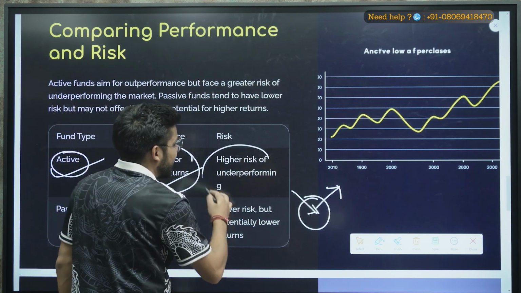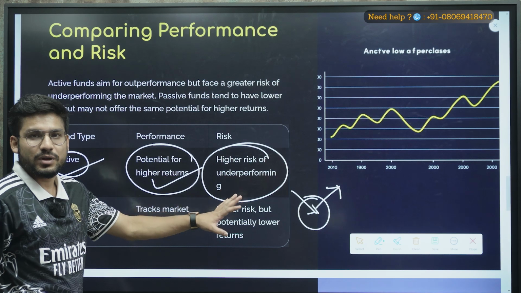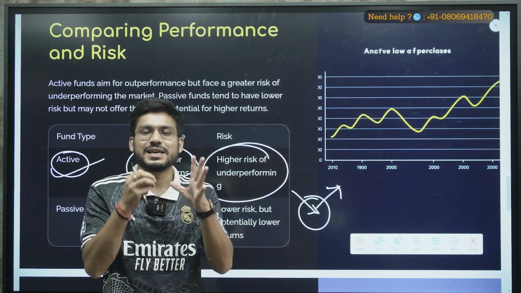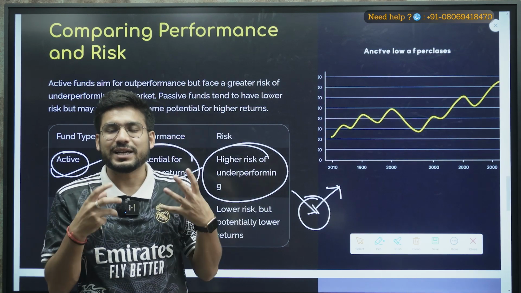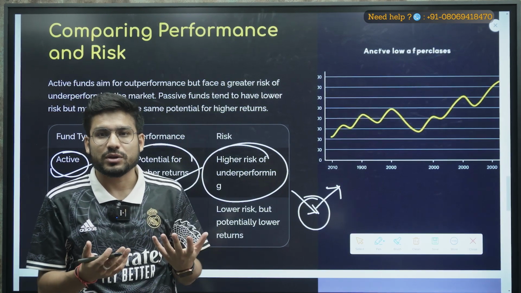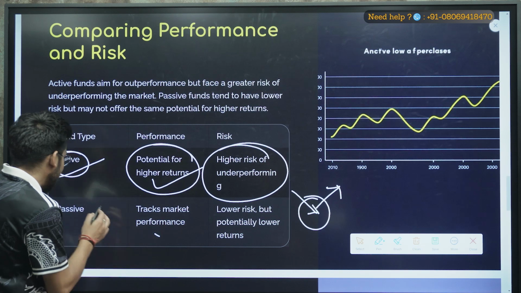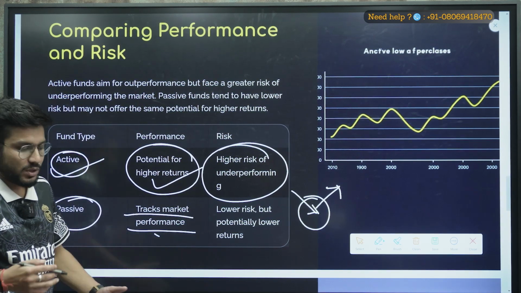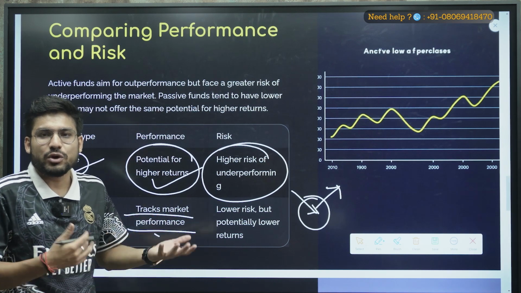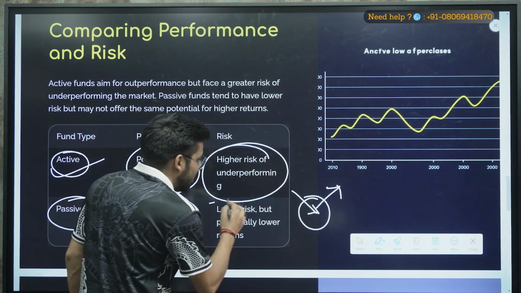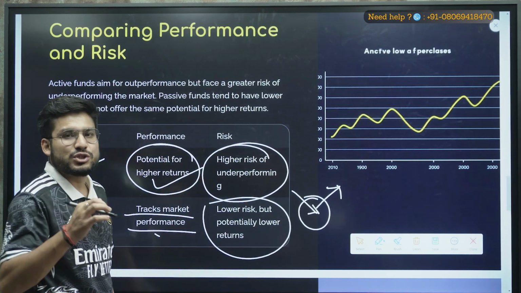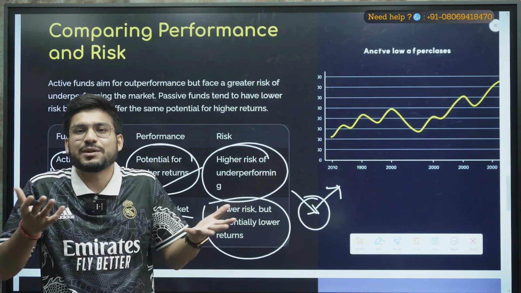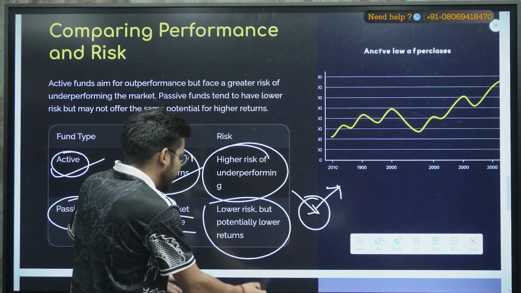But high returns come with high risk also, because if your fund manager invested in the active mutual fund at the wrong time, it may cost you a lot, a loss, right? Again, the passive fund tracks market performance. The way the market is moving, that is how your mutual fund will also move, and it carries lower risk, because you are investing in the stocks included in the Nifty 50. So generally you will not face that much loss. Okay, moving ahead.